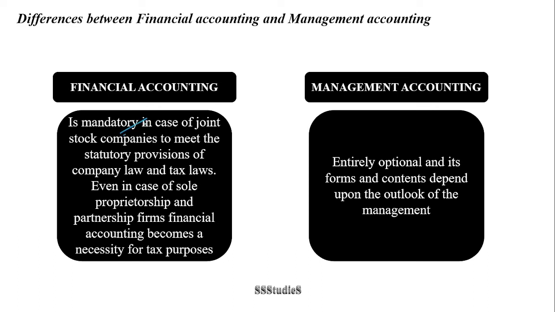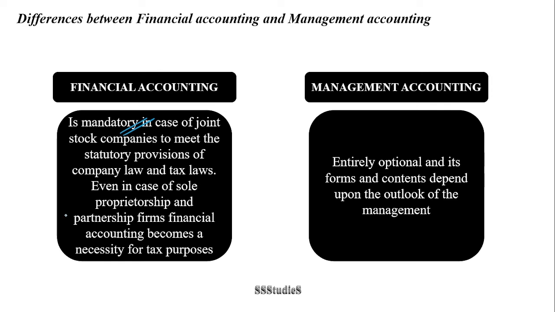Financial accounting is mandatory in the case of joint stock companies to meet the statutory provisions of company law and tax laws. So, whether it is a joint stock company, a sole proprietorship, or a partnership firm, any form of organization will have to maintain financial accounting reports, because a joint stock company will have to maintain the books of accounts as per the requirements of the Companies Act.